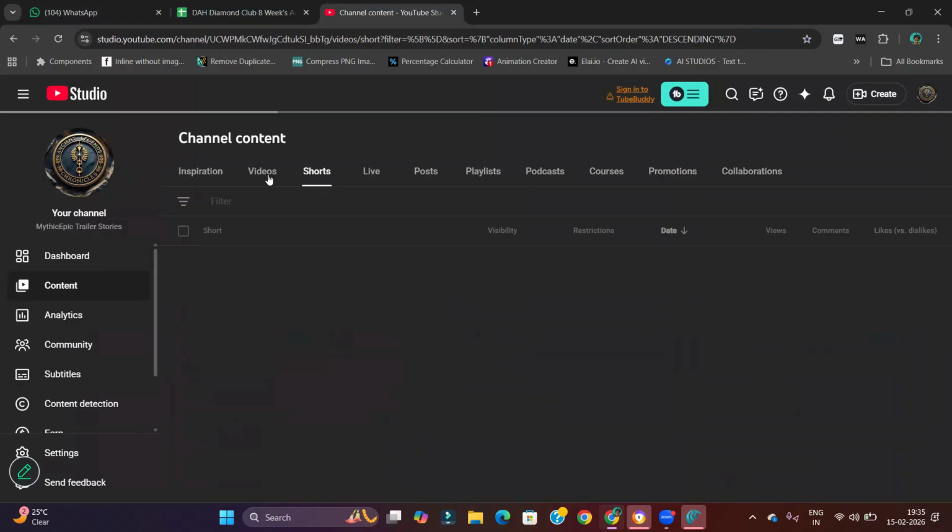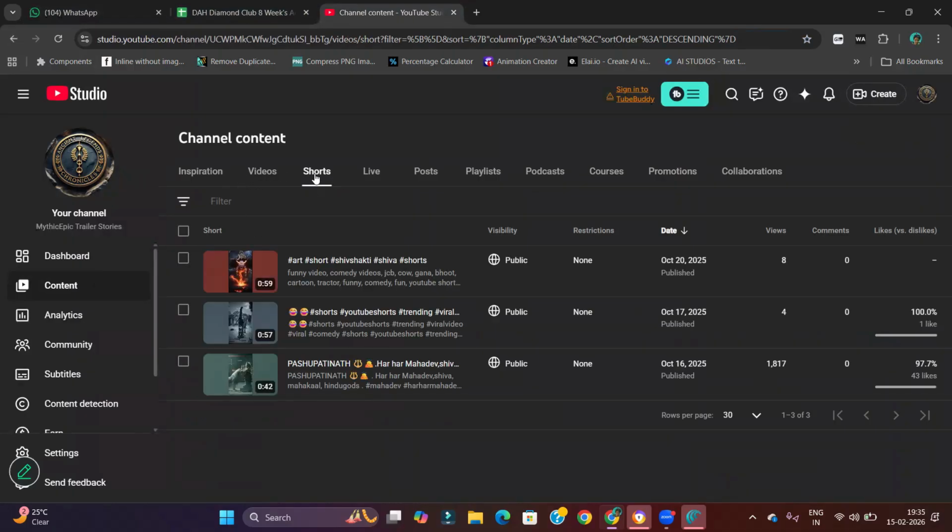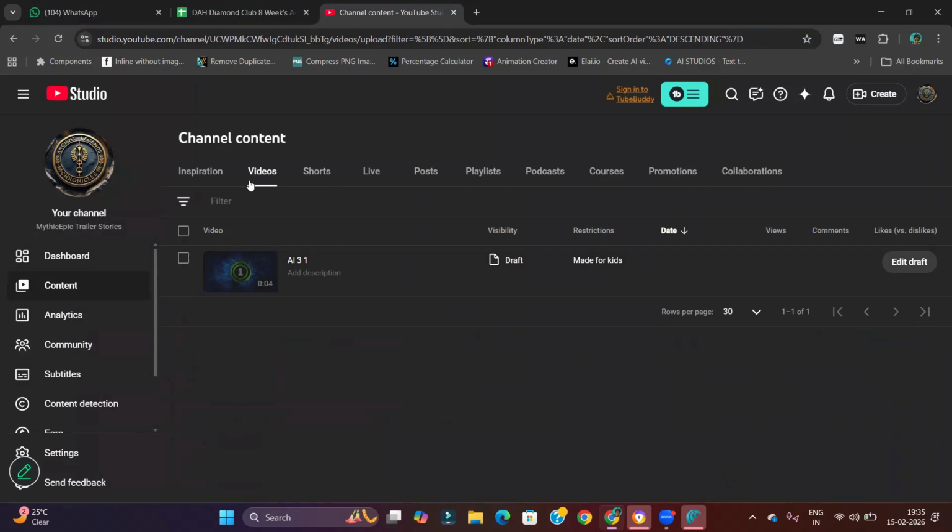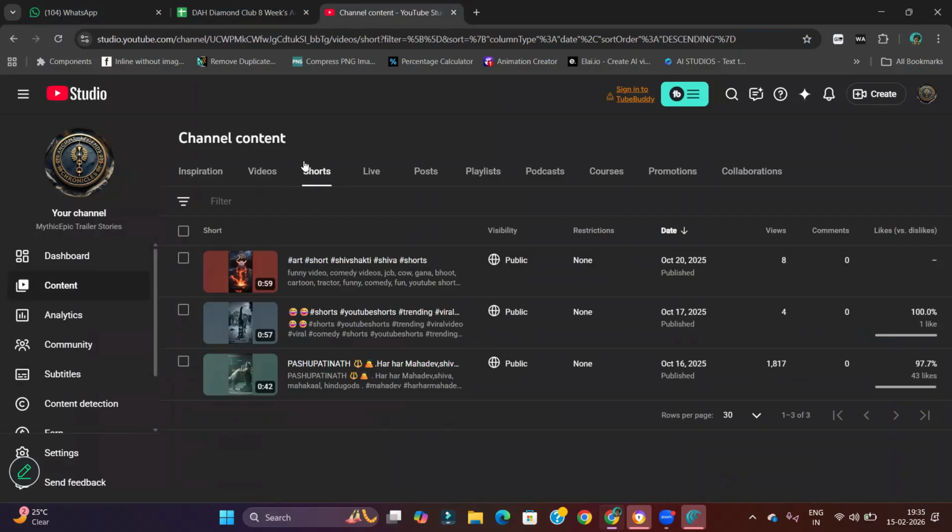Okay. Shorts, whenever you will be uploading, it should come under short section. If it is coming under video section, that is not being considered as shorts. It happens many times because of some reasons. Number one reason is if your shorts aspect ratio is not 9:16. Anything else other than 9:16 would not be considered as shorts.